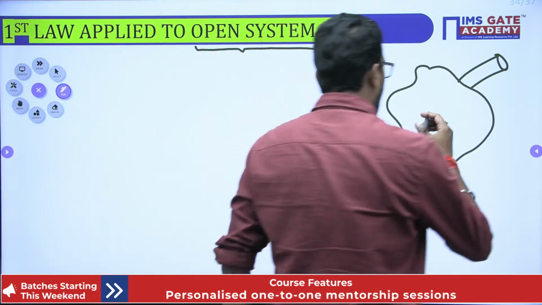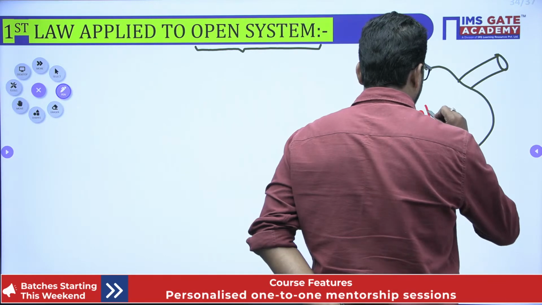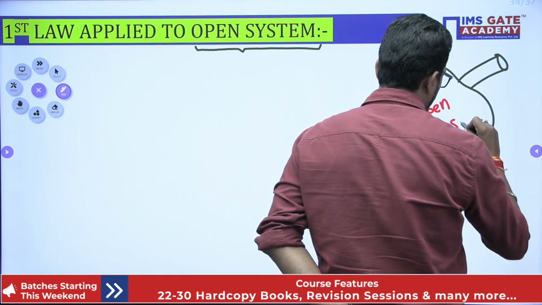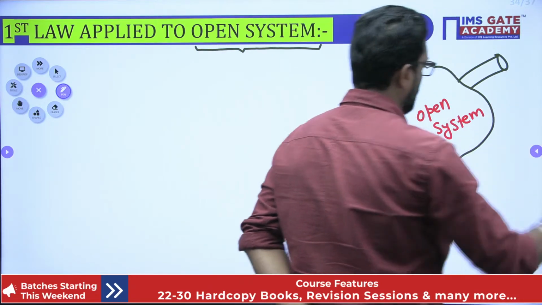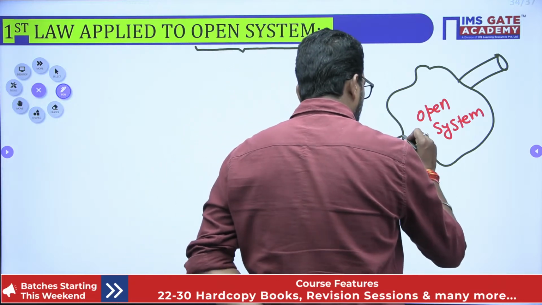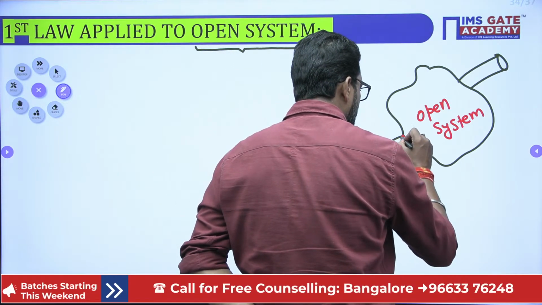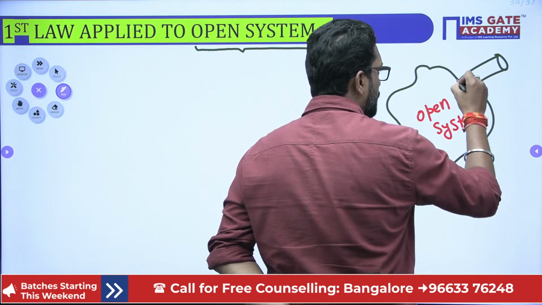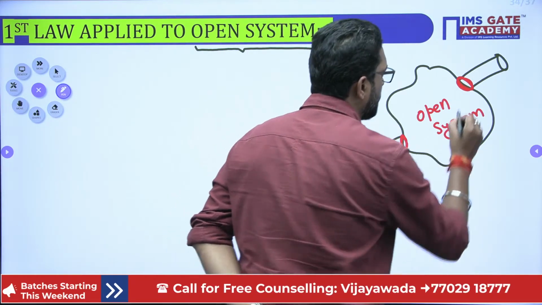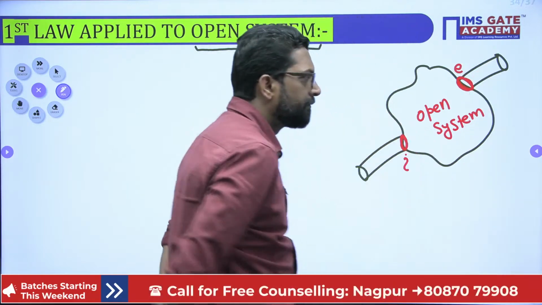So this is our open system. We take this cross section as in, and this cross section as out. So this is I, and this is exit E.